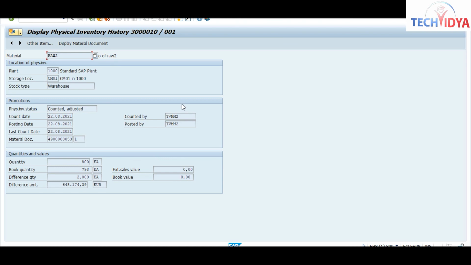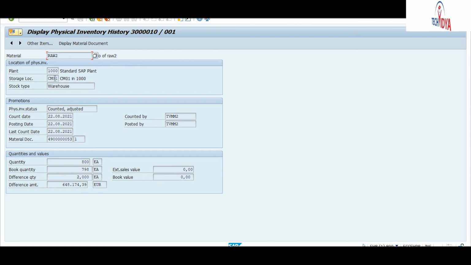So who has done the count? EVMM2. It is posted by this user only, so it will update the user information also. It will also show you the count date, the posting date, and the last count date. The last count date will be your change. If you have done any changes, it will also show you the change date.